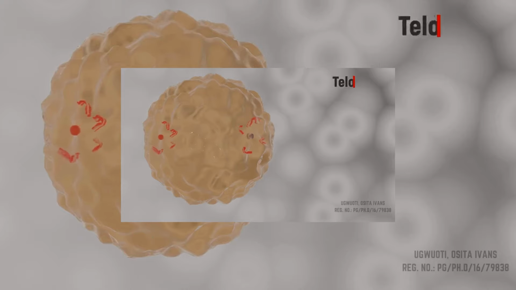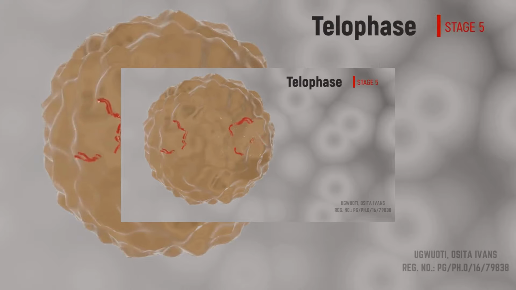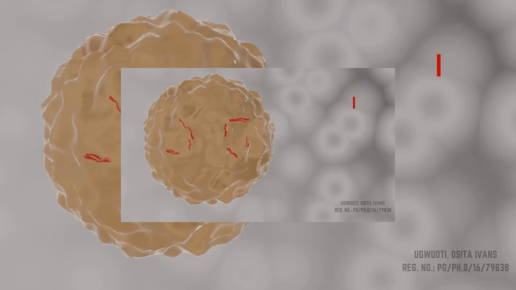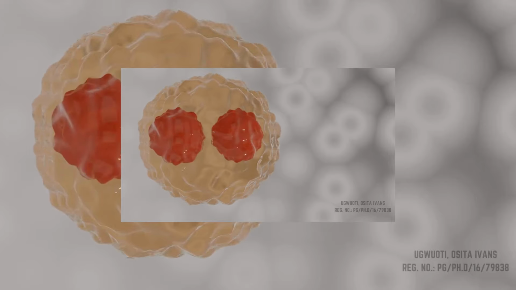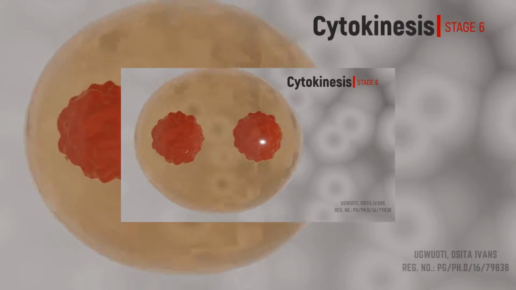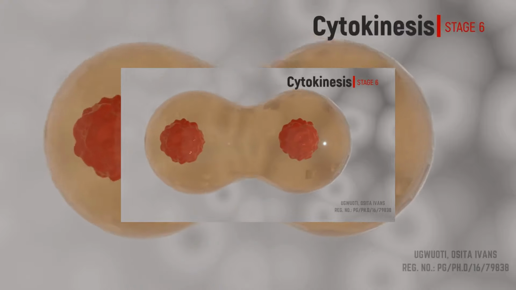After that comes the telophase. A nuclear membrane forms around the two exact sets of DNA. Finally, the cytokinesis, where the cell totally divides, forming two identical daughter cells.